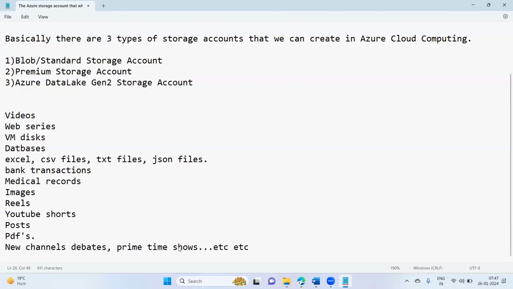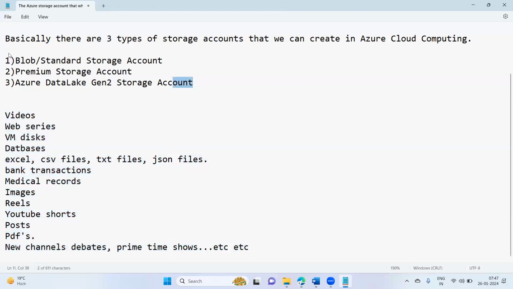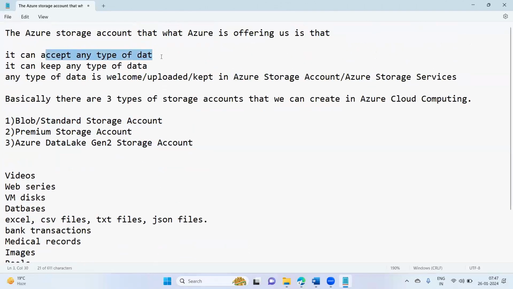Every single data, whichever it is, we can upload inside these storage accounts. That's why I'm saying here, it will accept any type of data.